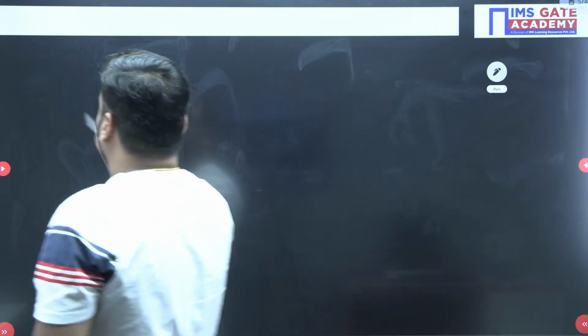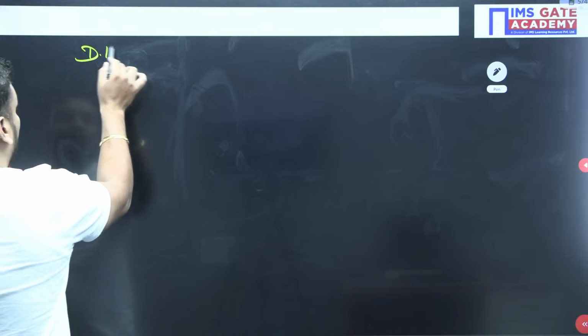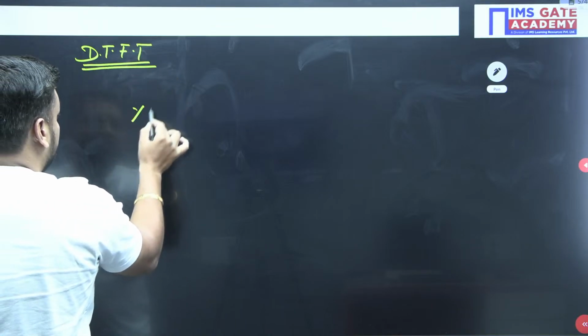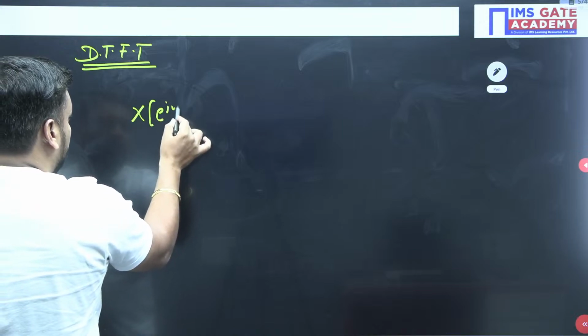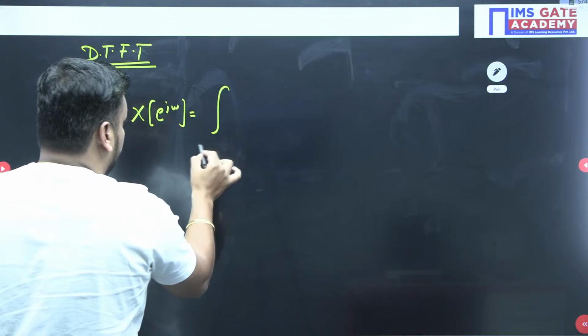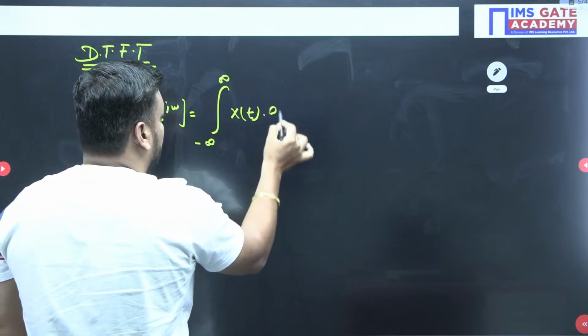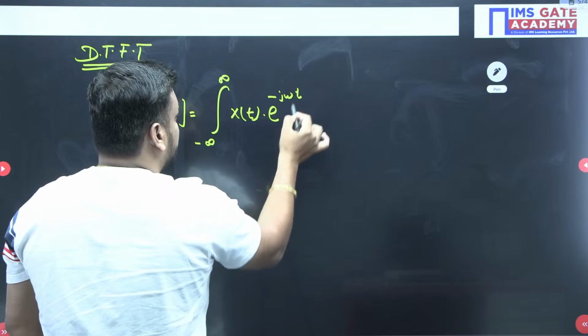So students, we have the discrete time Fourier transform formulas. I hope you remember what formulas we discussed in the last classes. X of e to the power j omega is the integral from minus infinity to infinity of x of t times e to the power minus j omega t dt.